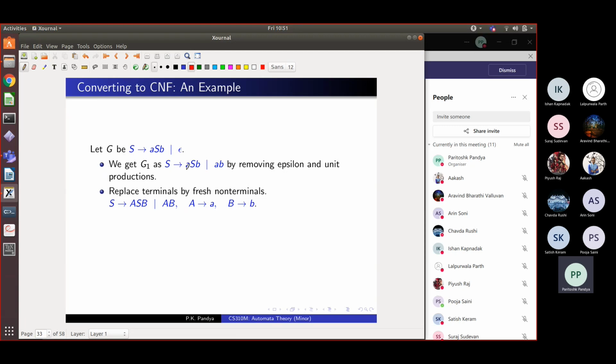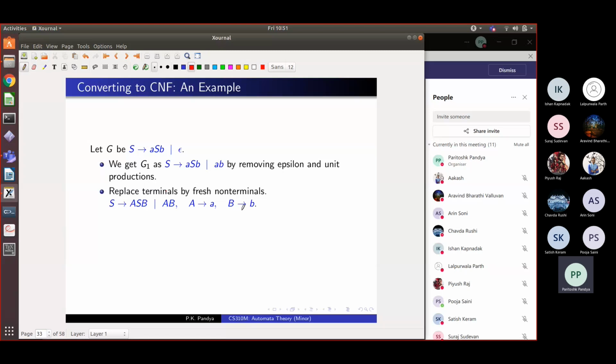So this capital A is just a placeholder for small a and B for small b. In this string, because we had small a followed by capital S followed by B, now I can rewrite it as S goes to capital A, S, capital B, and then by a separate rule capital A can go to small a. Nothing very intelligent, it is just some minor manipulation. Similarly, in the rule S goes to small a, small b, we replace small a by capital A and small b by capital B. So in all the rules, on the right hand side, wherever terminals occur, you replace them by corresponding non-terminals. Replace terminals by fresh non-terminals and make those non-terminals go to the terminal in terminal rules.